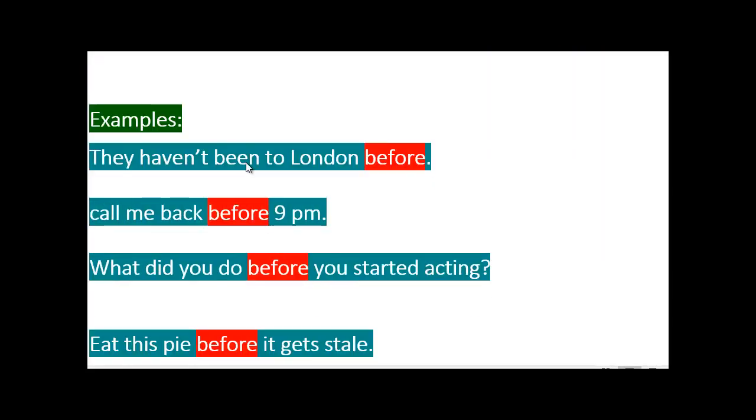Okay, let's see some examples. We said they haven't been to London before. We can say, call me back before 9 p.m. PM means past midday, okay? And AM means after midnight, if you don't know. So call me back before 9 p.m. What did you do before you started acting? So he became an actor, but the question is, what did he do before he used to be an actor?